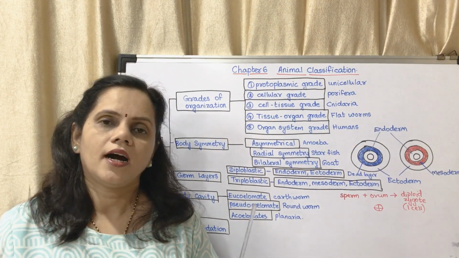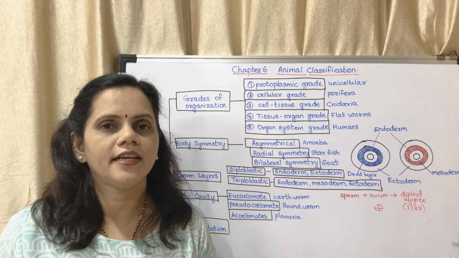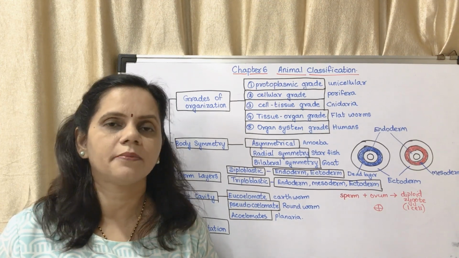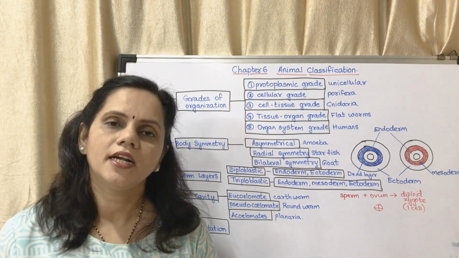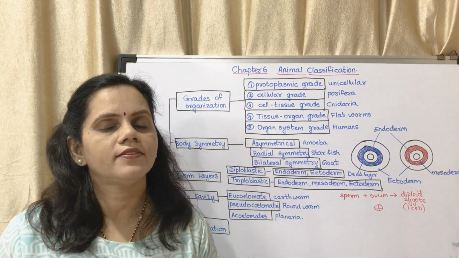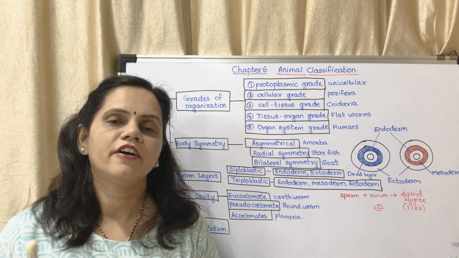The underdeveloped organisms, which are not so developed, are diploblastic. There are some organisms which are diploblastic, but most organisms are triploblastic. That we will see when we study the characteristics of each type of phylum.